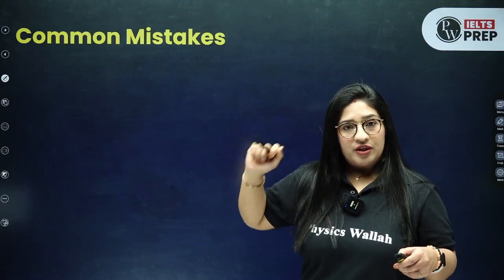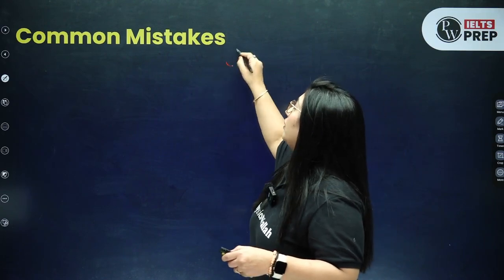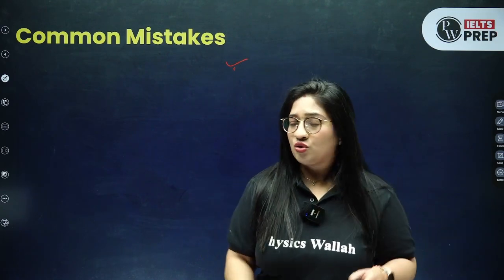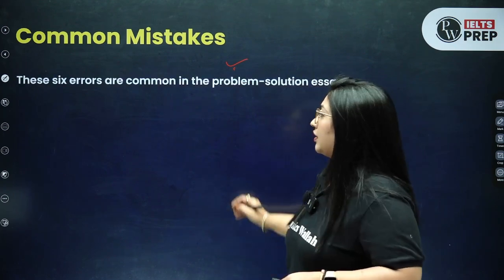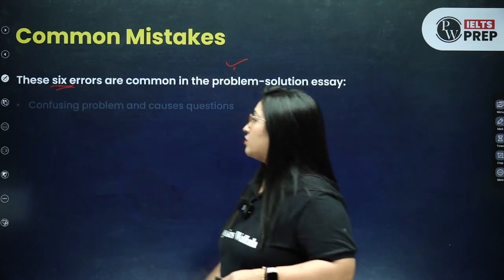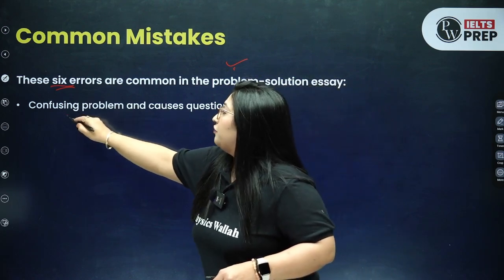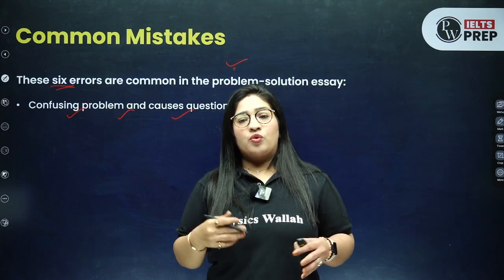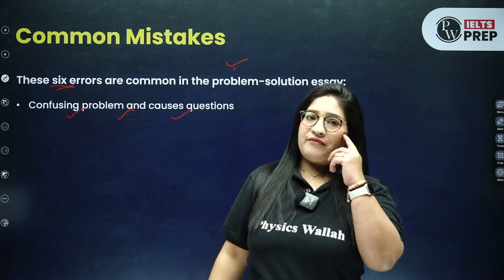the problem solution essay, and we are going to talk about the common mistakes, right? The common mistakes that students usually make. There are by the way 6 major mistakes, okay? The first, confusing the problem and the causes. So let's take an example of traffic congestion, right?